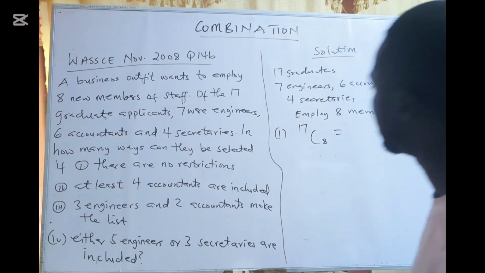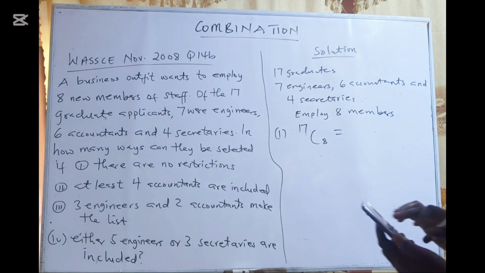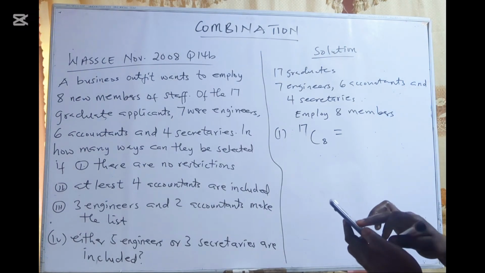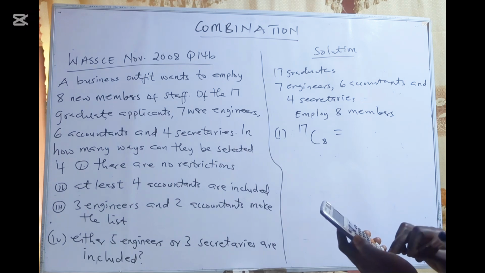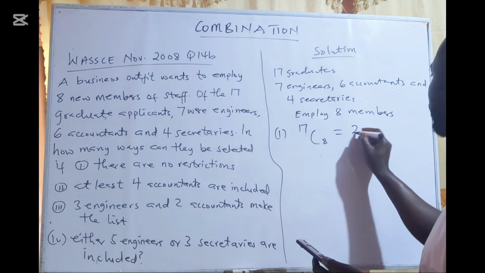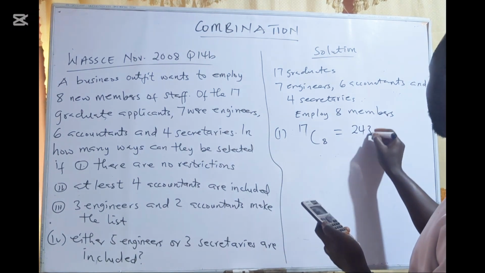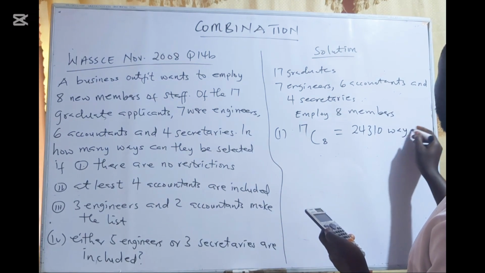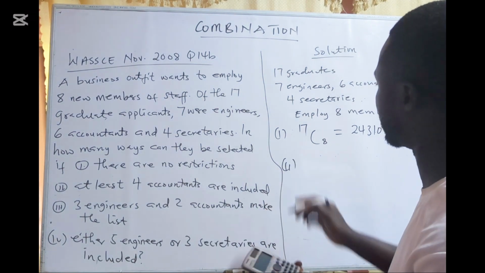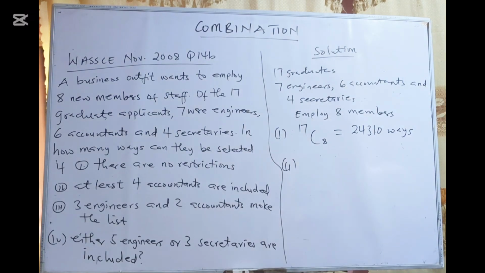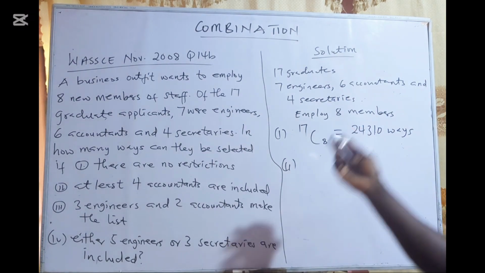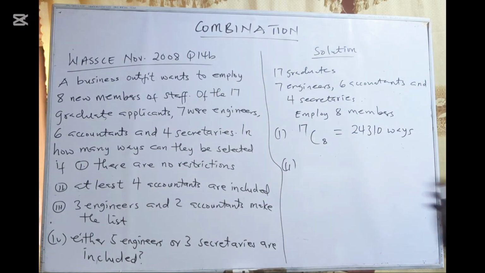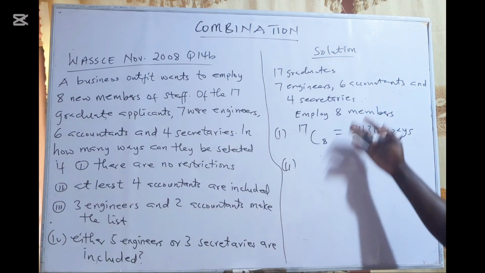So 17 combination 8. No restriction at all. That will give us 24,310 ways. It means that the company has 24,310 ways to employ if there are no restrictions. 17 graduates, I'll employ 8.